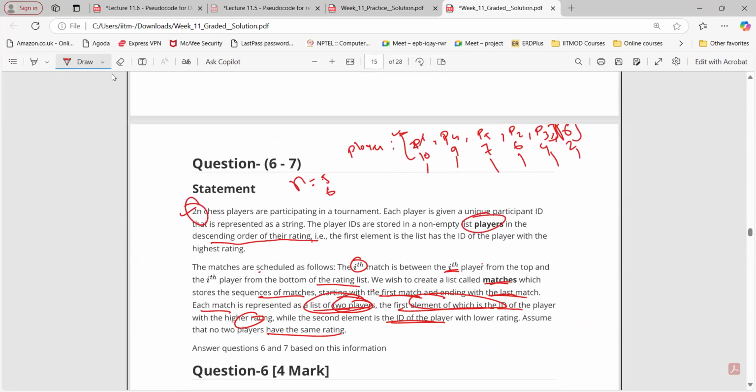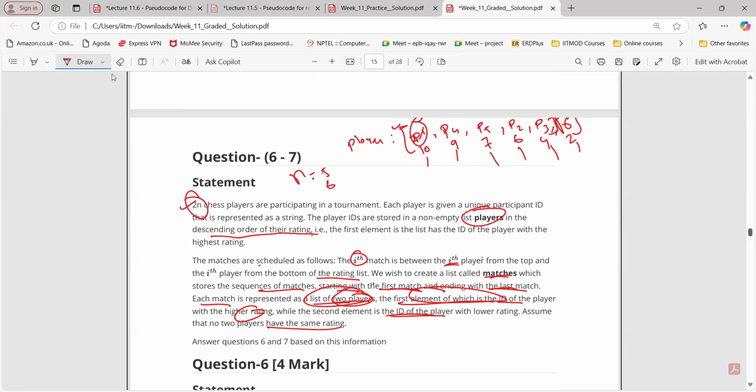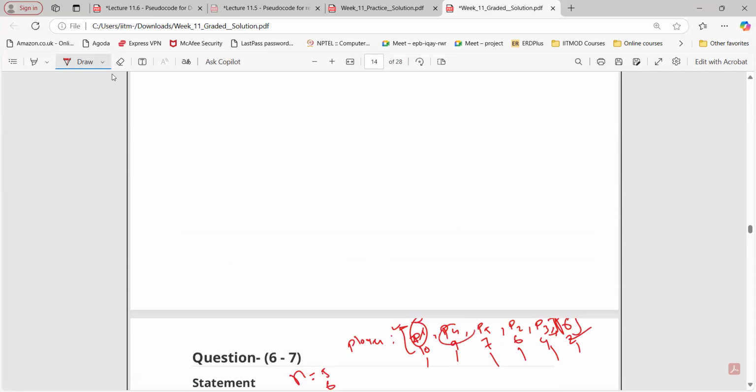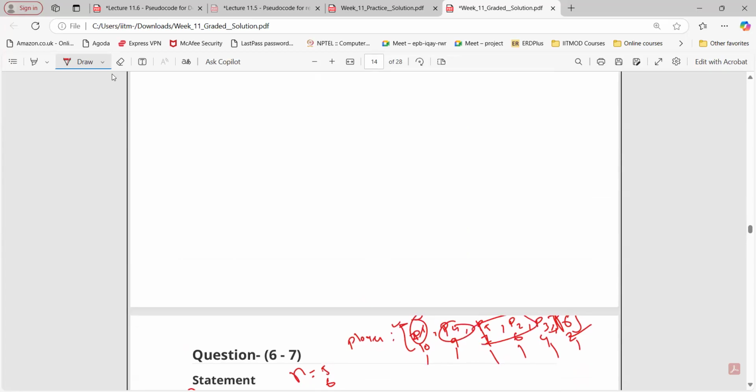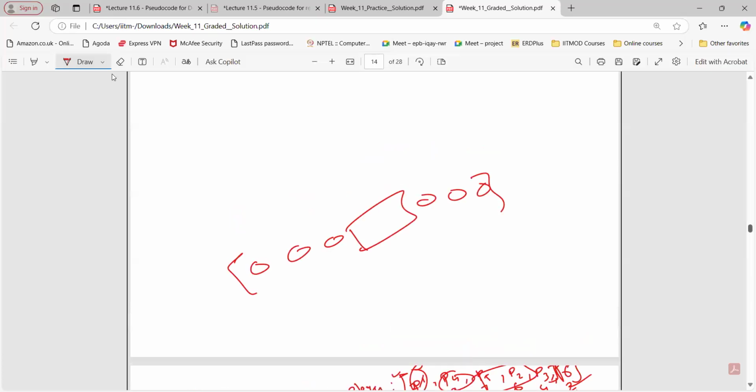Yes, like this. So first we are going to take these two, then these two, and then the middle remaining. We have two elements. So here we have 6 players. The same thing may happen in the case of 10 players as well. So these two, then these two, then these two, and the remaining two will be taken care of like this. Okay. In the case of 8 players.